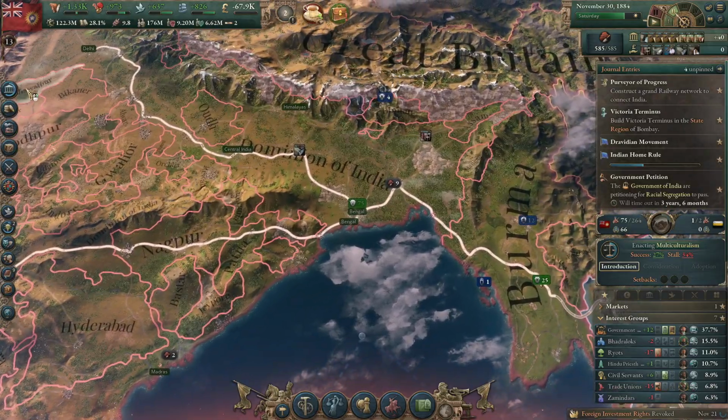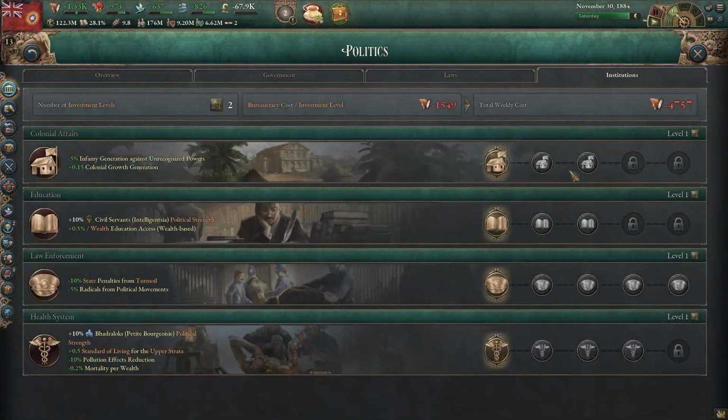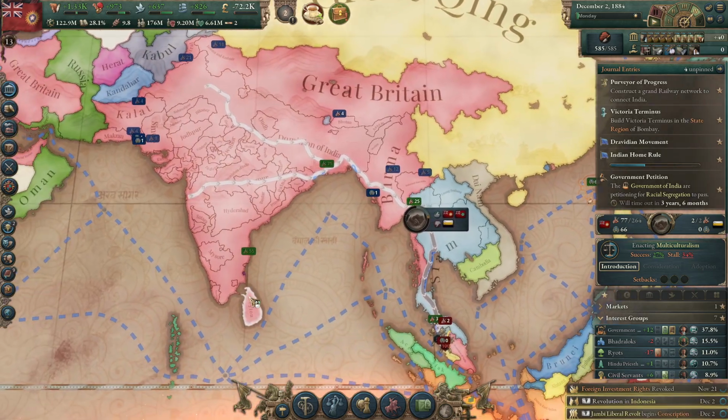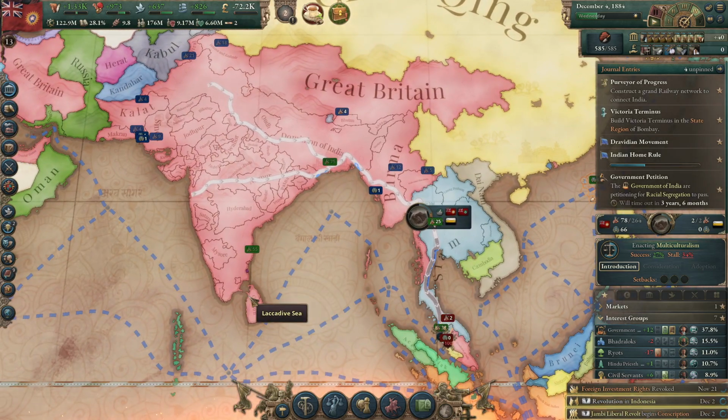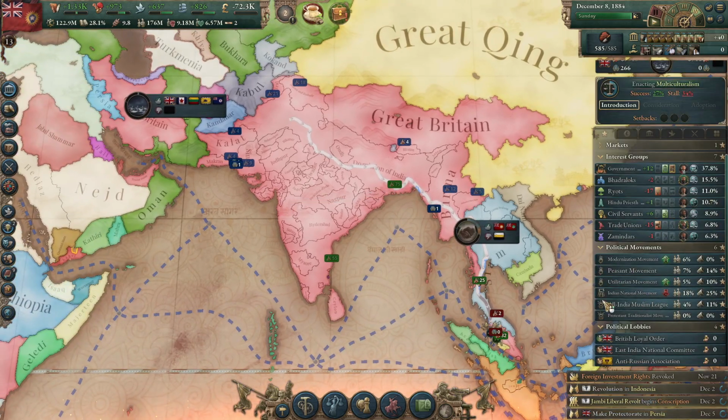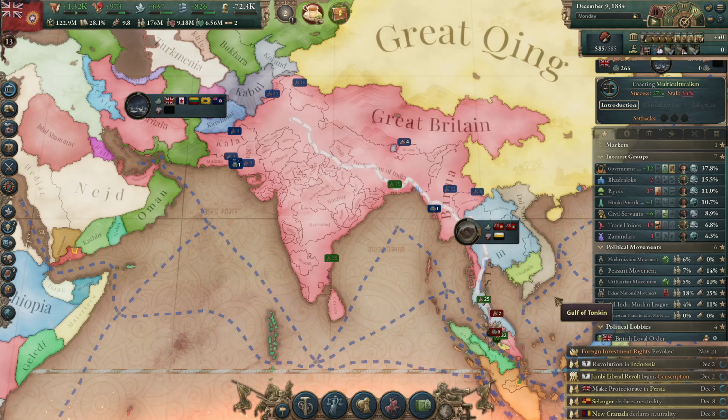Alright, fair enough. Alright, so for institutions, we still don't have enough bureaucracy to actually increase them, but we will going forward. So let's get that done. India did not achieve home rule in a day.